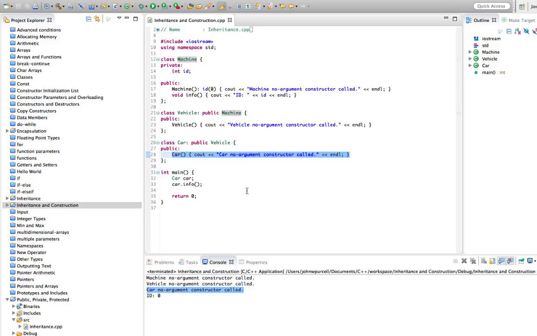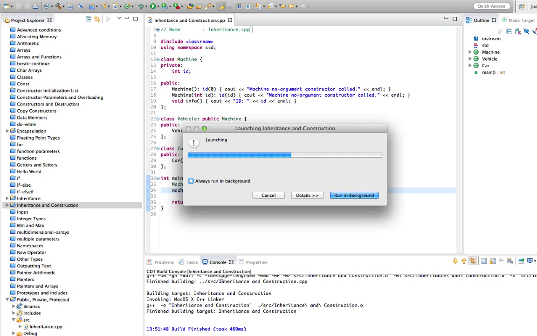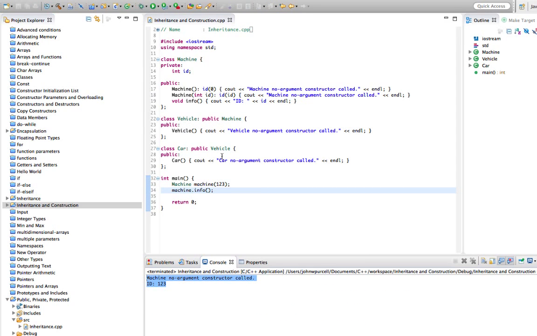C++ also allows us to specify which constructor in the superclass, at any point in the hierarchy, is actually run. So let's actually give machine a constructor that takes an int ID and uses that to initialize ID. So now we can do this. We can do machine, pass it an ID, let's say 123, and of course we can call machine.info. Hopefully I've got this right. Let's run this, and we see that the ID of machine is 123.